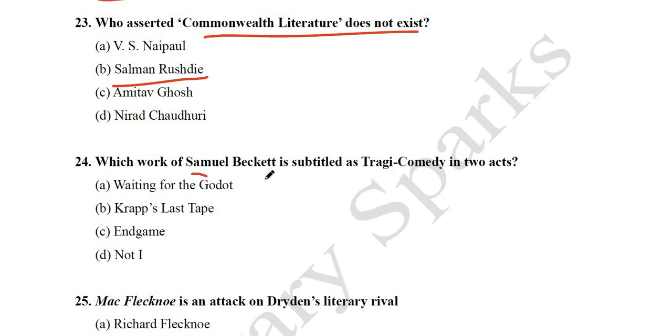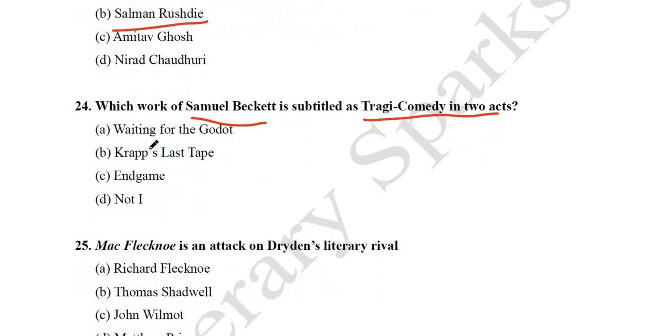Which work of Samuel Beckett is subtitled as Tragi-Comedy in Two Acts? Waiting for Godot, Krapp's Last Tape, Endgame, Not I. So its answer is the famous absurd drama Waiting for Godot. Its subtitle is Tragi-Comedy in Two Acts. Sometimes they give the primary title and ask what the subtitle is, and here the question is reverse. The subtitle is there and you need to identify the primary title. So its answer is Waiting for Godot, written by Samuel Beckett.